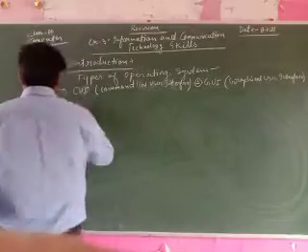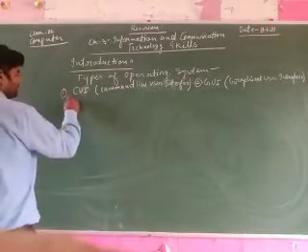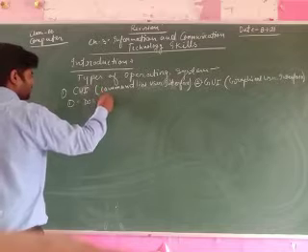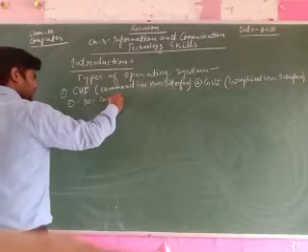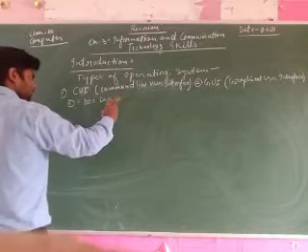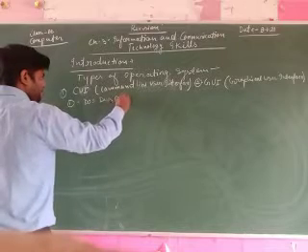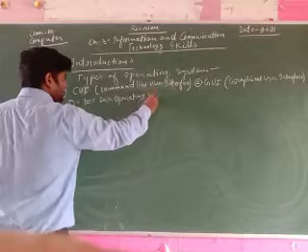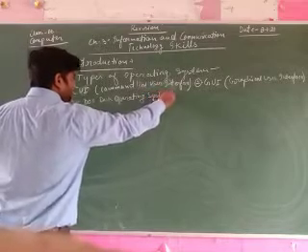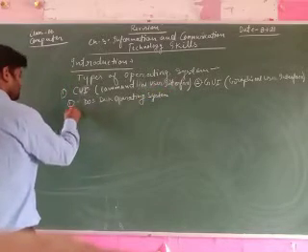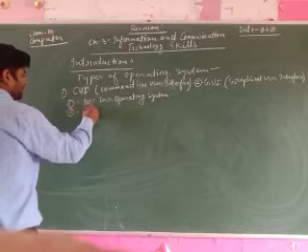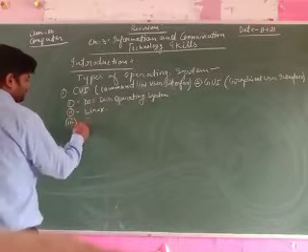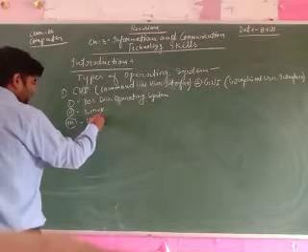So here is the list. In CUI, the first is DOS, the disk operating system. The second is Linux. The third is Unix.